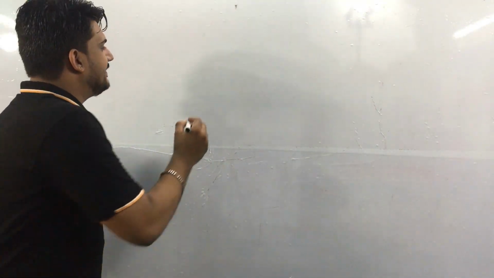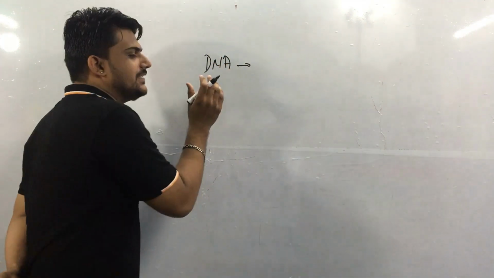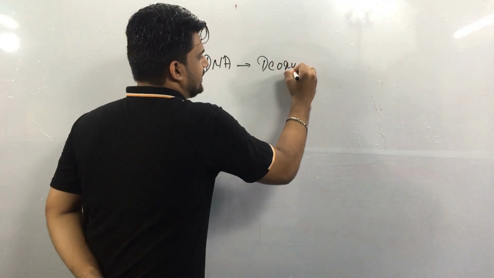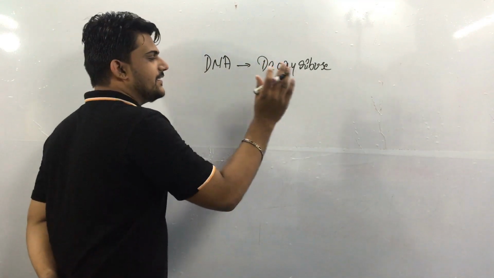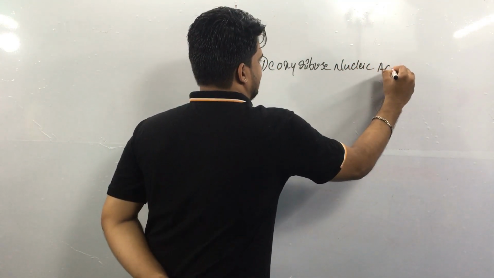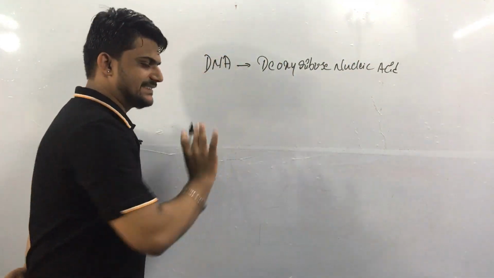Okay, DNA, right? What is DNA? Deoxyribonucleic acid. You can ask me how the name came.